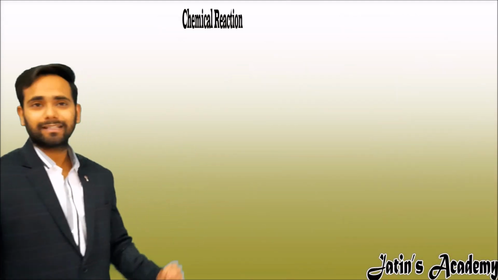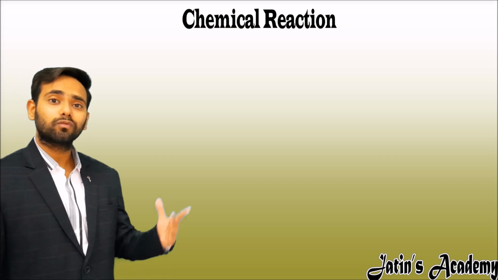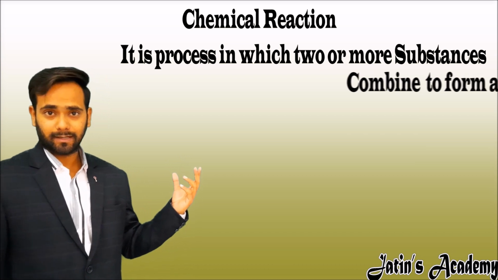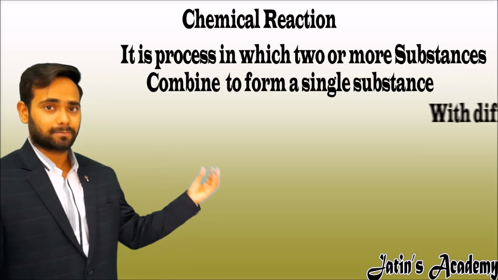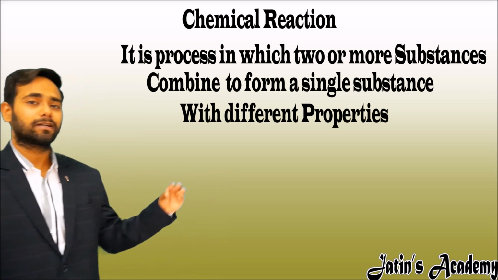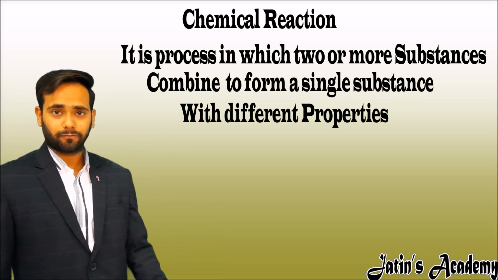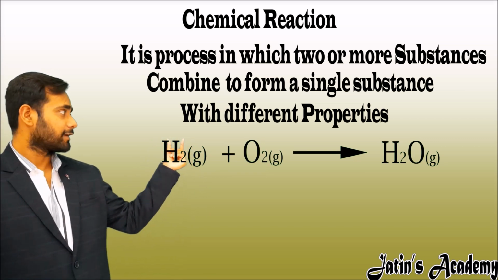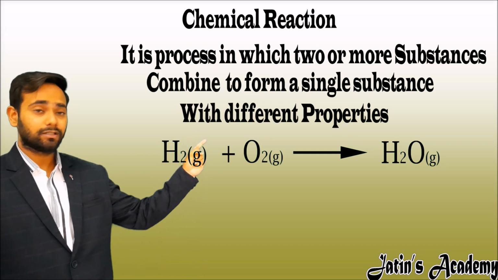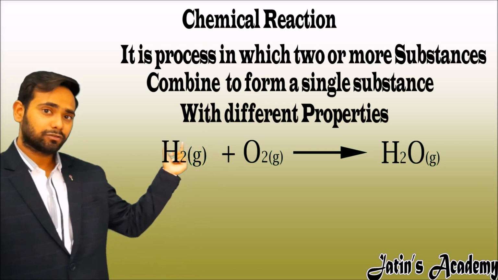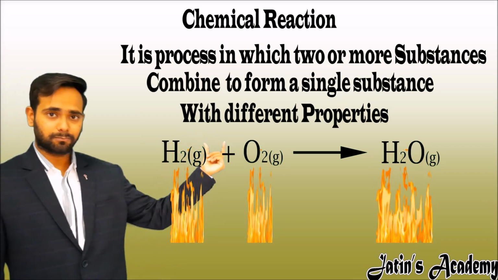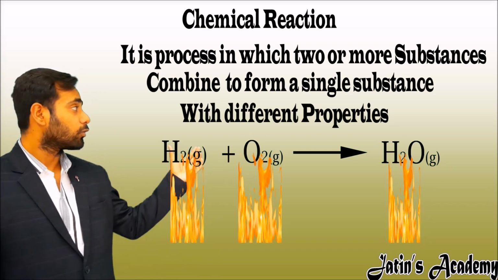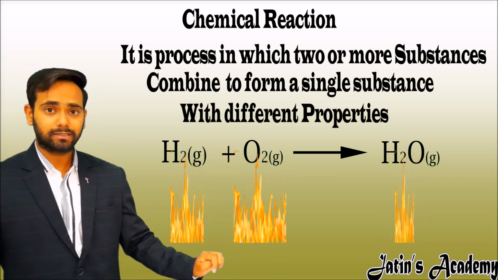Now going further to our next topic, that is chemical reaction. So what is a chemical reaction? A chemical reaction is a process in which two or more substances combine to form a new substance with different properties. Take the example of the formation of water. When hydrogen gas reacts with oxygen, it forms water. Hydrogen is a combustible gas, oxygen is a supporter of combustion, but water extinguishes the fire. So the whole property of the product has changed.